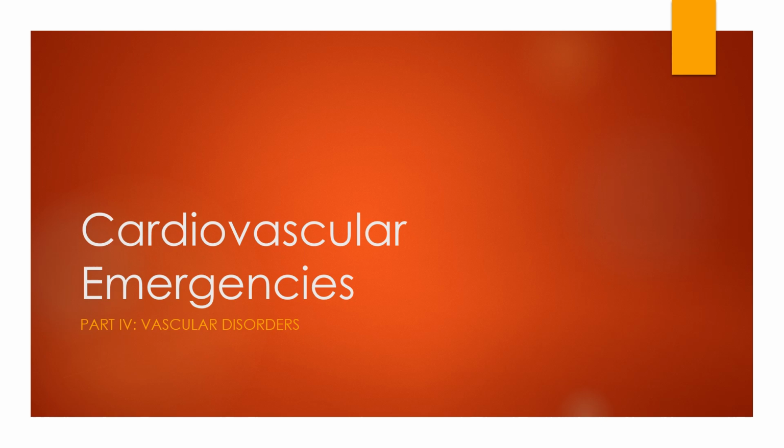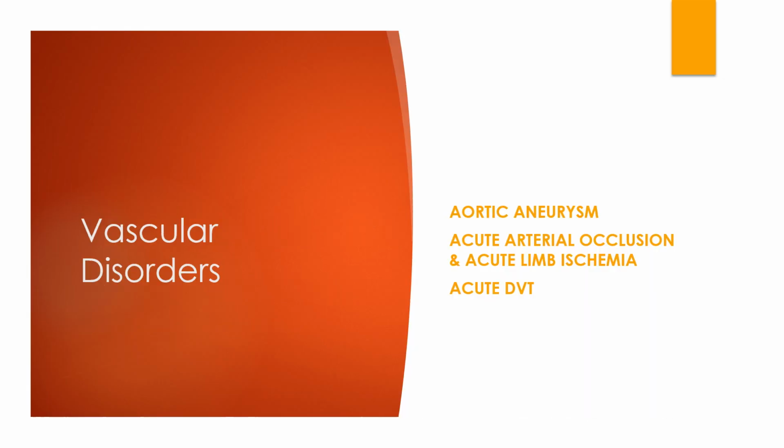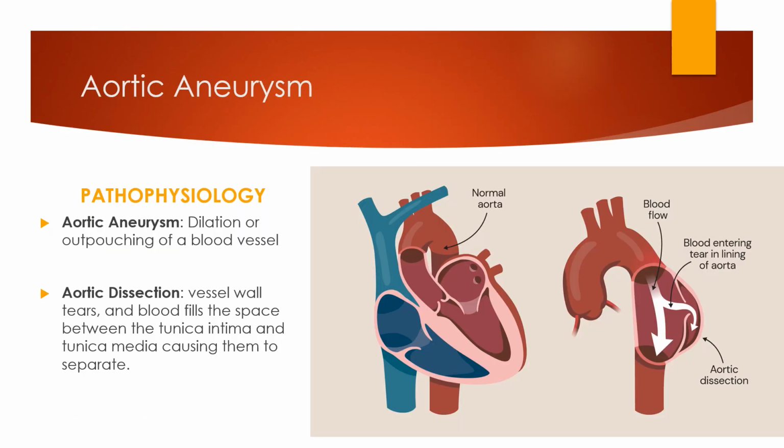The last part of this lecture series is going to talk about vascular disorders. In this section, we're going to talk about aortic aneurysms, acute arterial occlusion, and acute limb ischemia, and we'll also talk about acute deep vein thrombosis. Starting off with an aortic aneurysm.